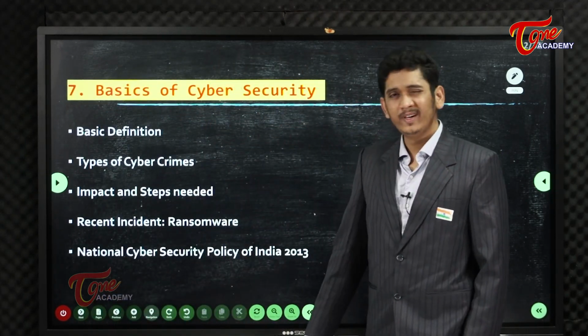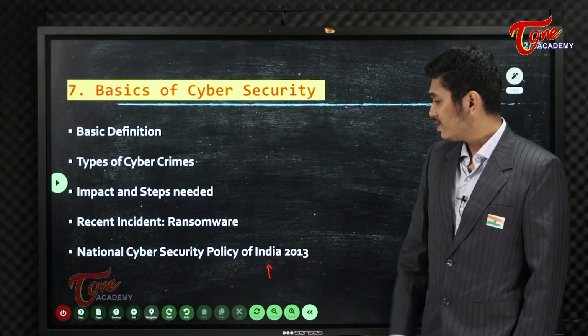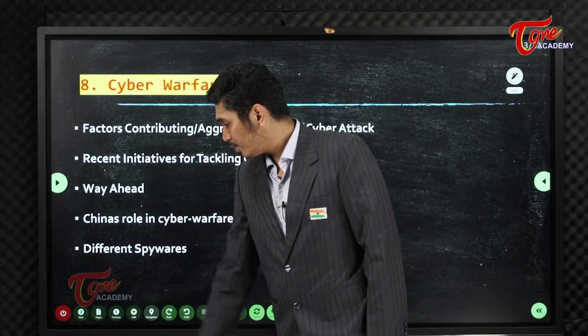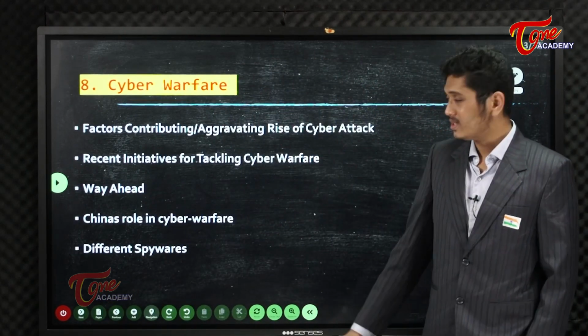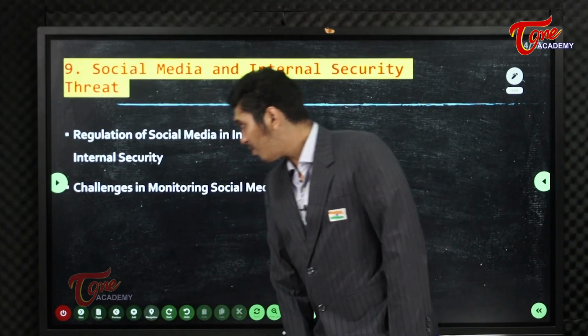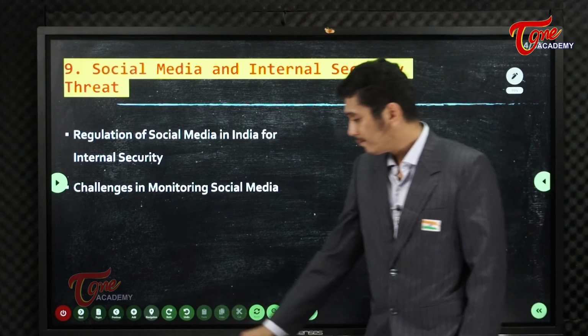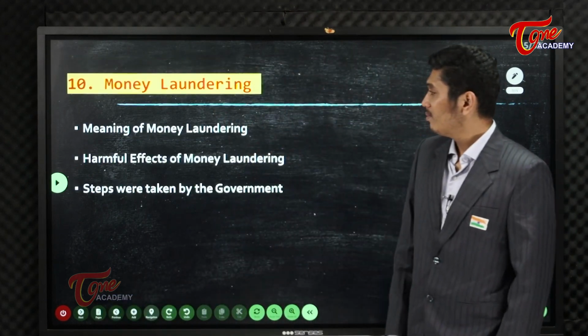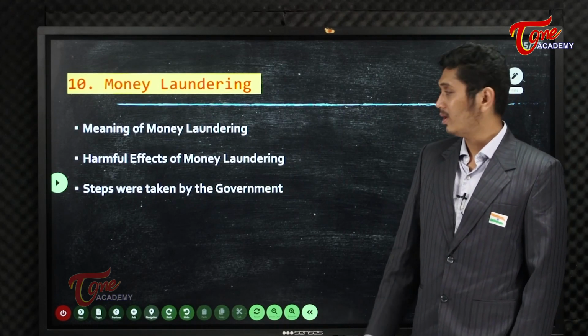Cyber security definition, different steps taken, what are the incidents recently happening, National Cyber Security Policy 2013, one needs to note what is cyber warfare, different spywares that you have, how to tackle cyber warfare, social media and internet security, as I told you clearly. These are all my side headings. Please note them down so that you can fill those side headings completely with your knowledge.